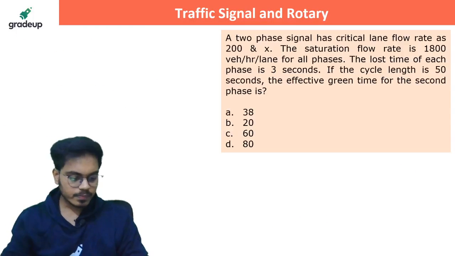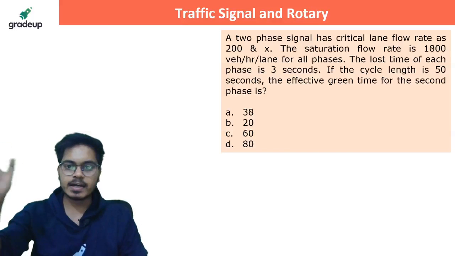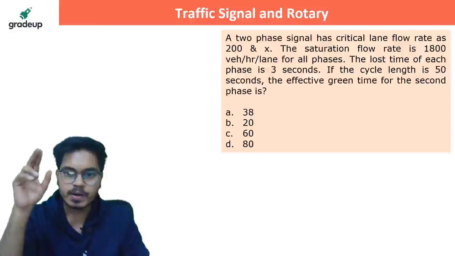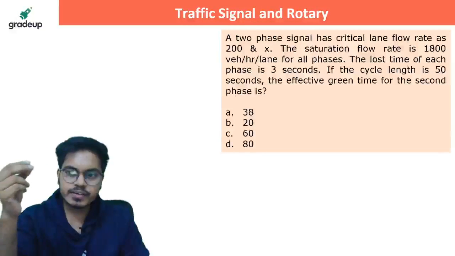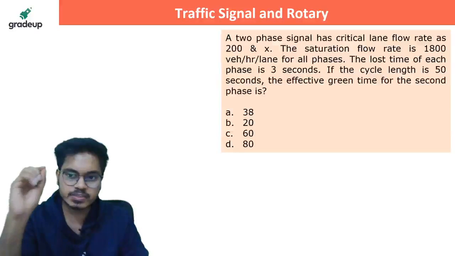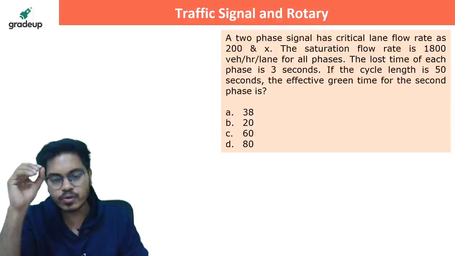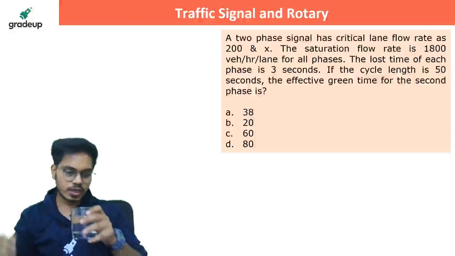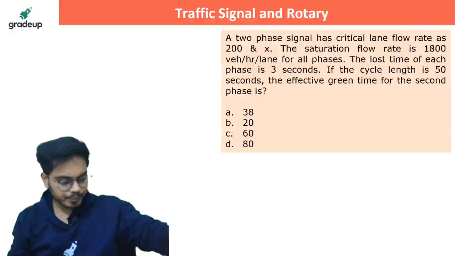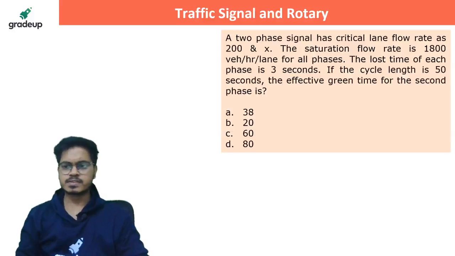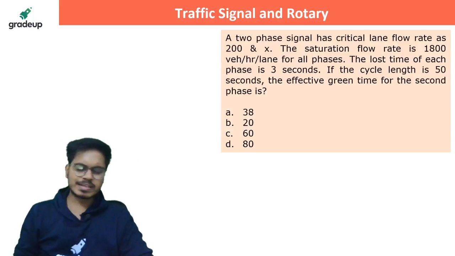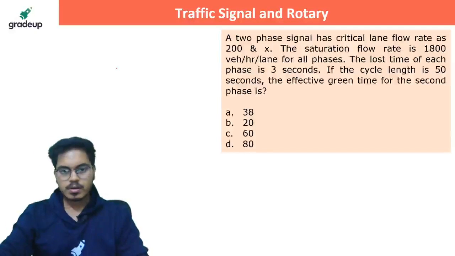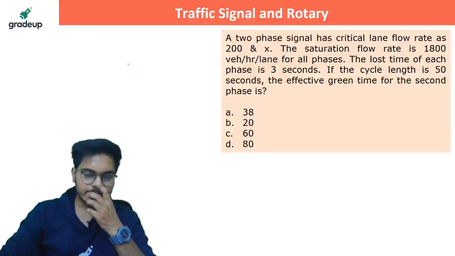Next question is, a two-phase signal has critical lane flow rate as 200 and X. The saturation flow rate is 1800 vehicle per hour per lane for all phases. The loss time for each phase is 3 seconds. The cycle length is 50 seconds. If the effective green time for the second phase is... Everybody, the effective green time for the second phase you have to tell. Similar question, although slightly different, but overall it is similar to what we have just did. Please solve and tell me the answer.